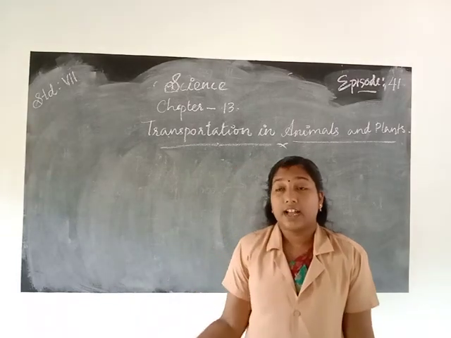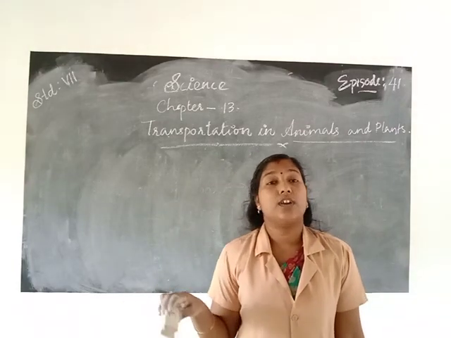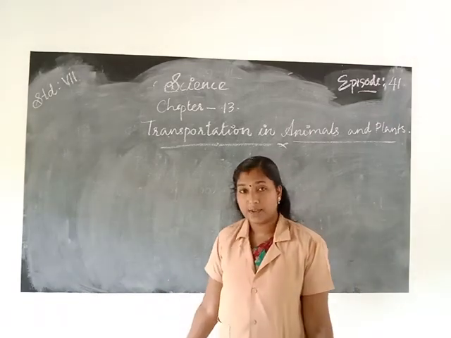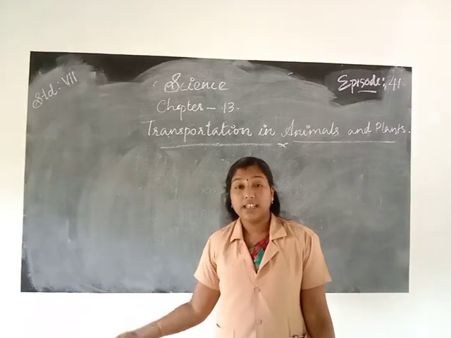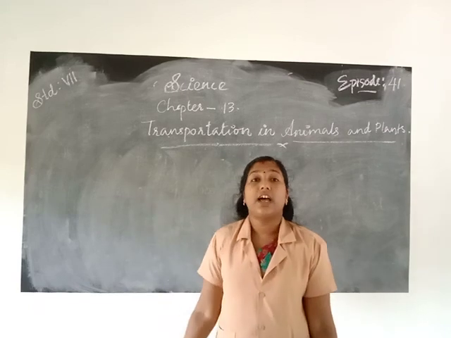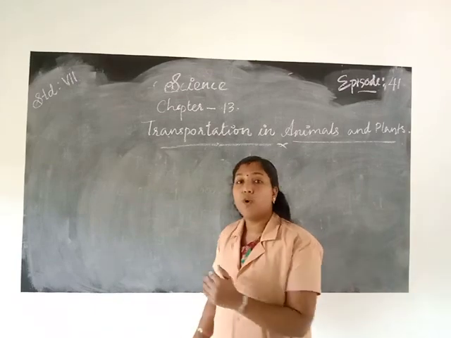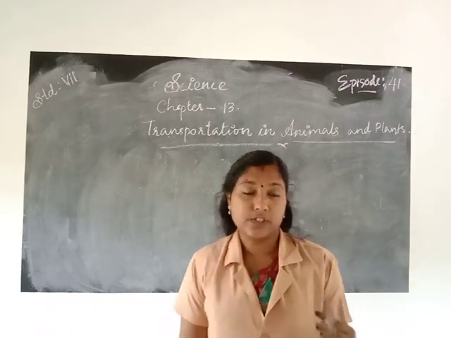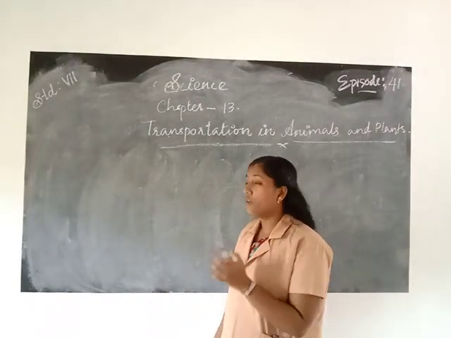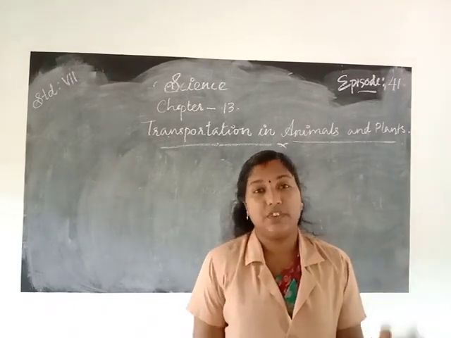These are the different functions of the blood. Then the blood contains different types of cells. First of all, the blood contains a fluid part that is called the plasma. Then red blood cells, white blood cells and platelets. These are the different types of cells present in the blood. First of all, red blood cells. The red color is given by the hemoglobin. The hemoglobin has the ability to bind with oxygen and transfer it to all parts of the cells of the body. Without hemoglobin, the transportation of oxygen does not take place inside the body of a living creature.